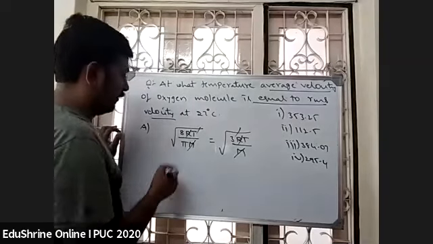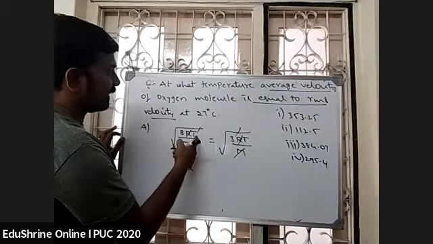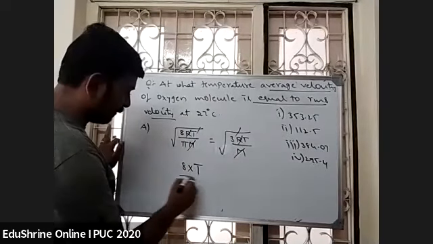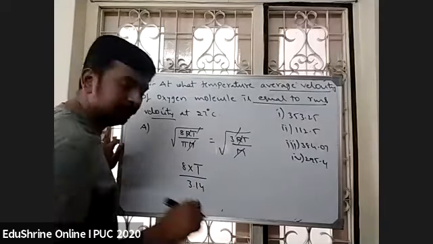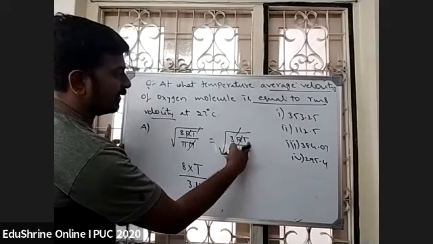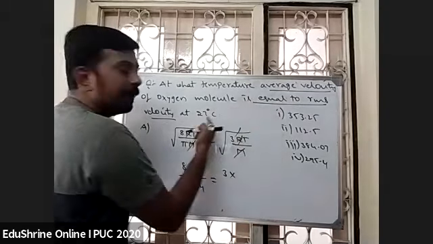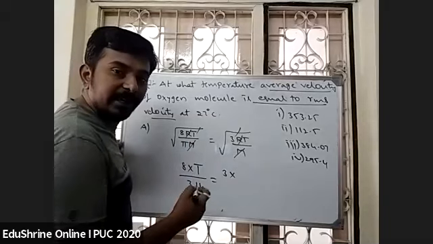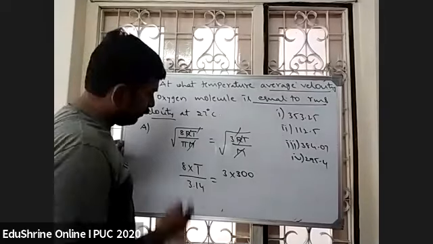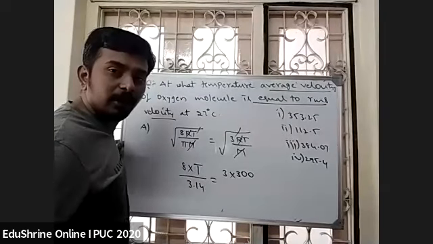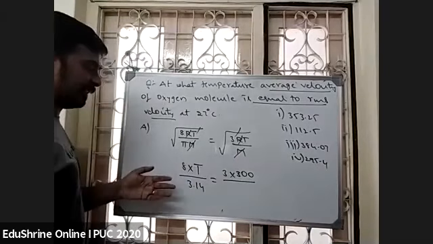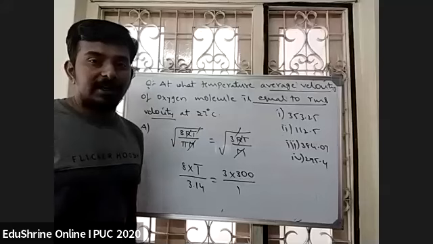Now what happens? 8 into T, this is average velocity, I need to calculate the temperature, by pi, value is 3.14, must be equal to 3 into the temperature at which RMS velocity is determined, 27 degrees centigrade, which means 300 Kelvin. 22 by 7 is nothing but 3.14 only. M gets cancelled. So simplify this and you will get the answer, students.